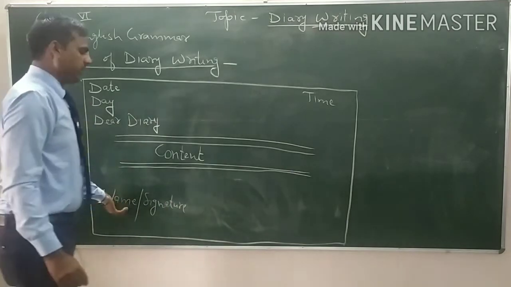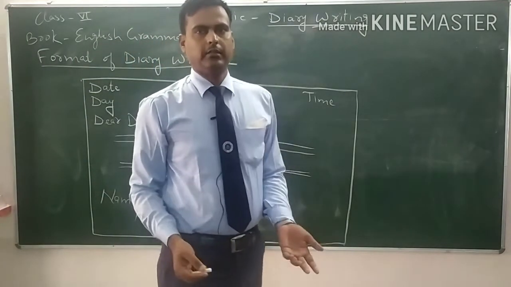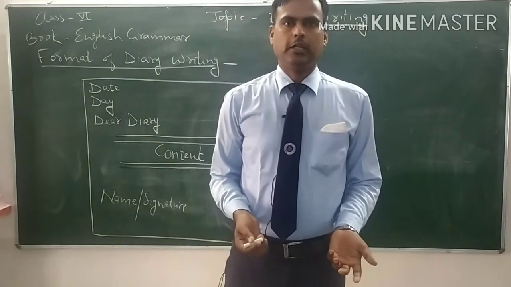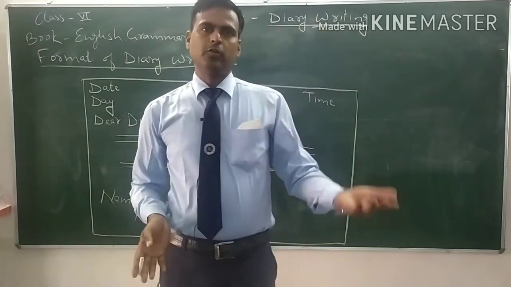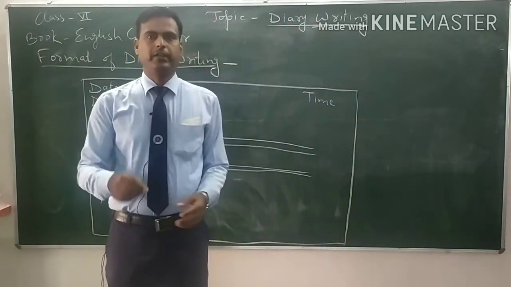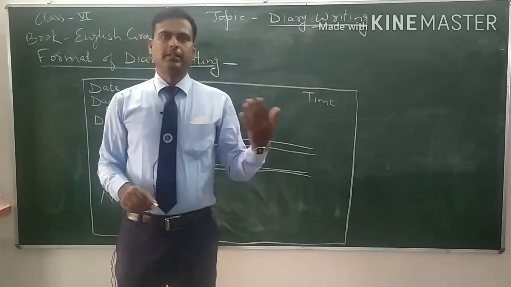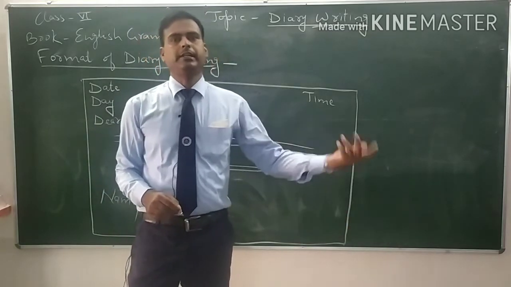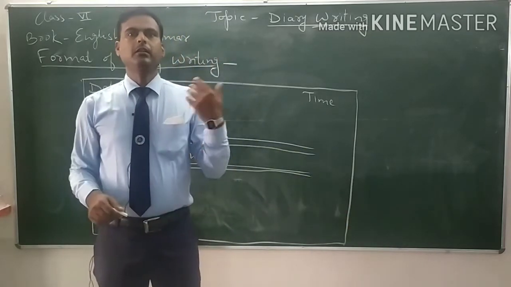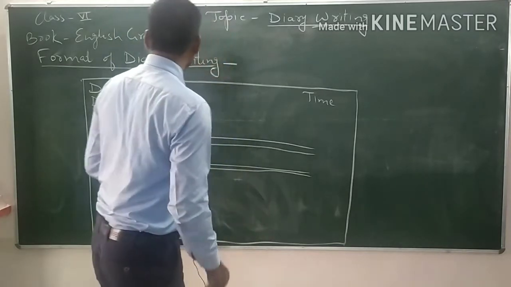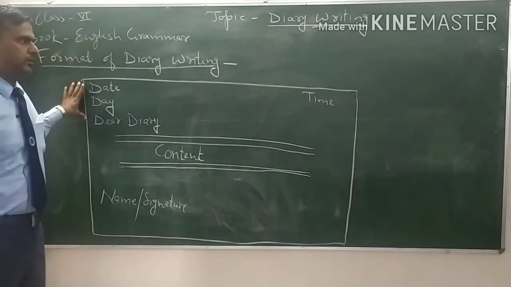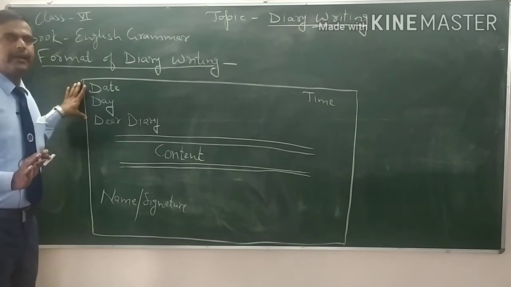Simply you can write your name, or you can also sign as you want. If you sign, you will do your signature. If you write your name, you can write your name, depending on you. So this is the structure of diary writing.